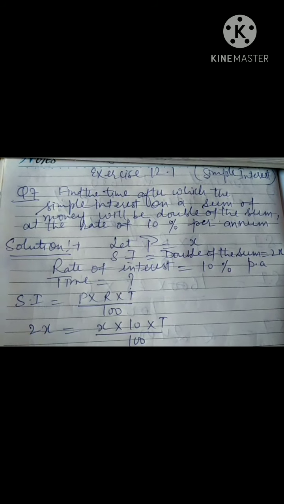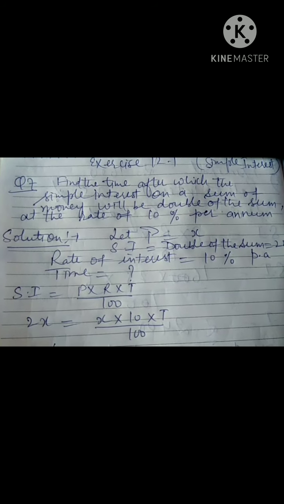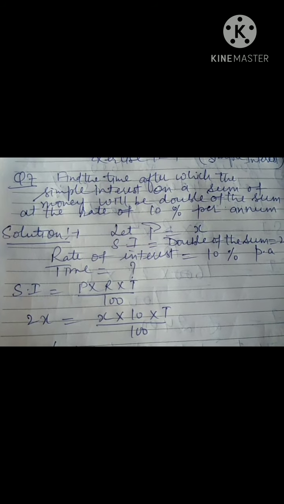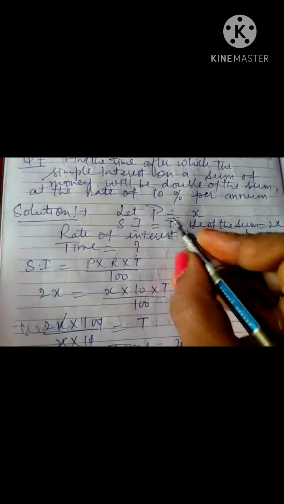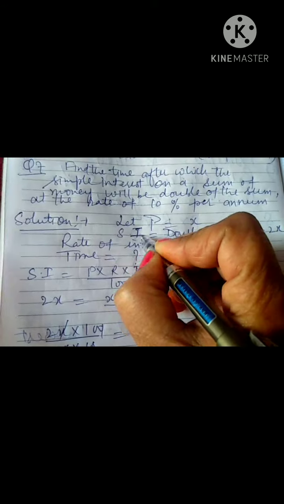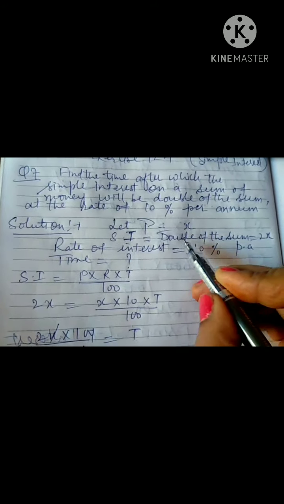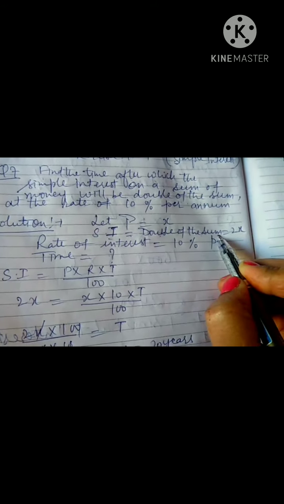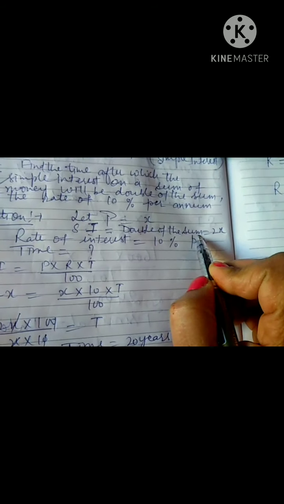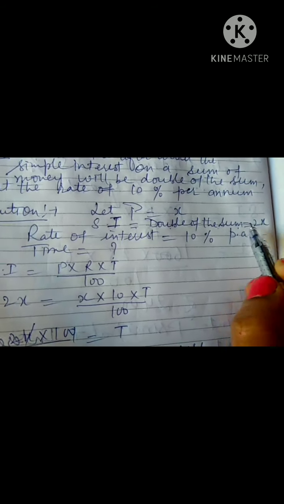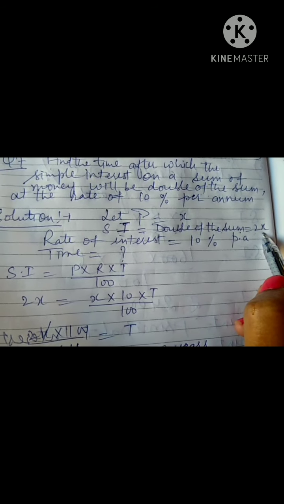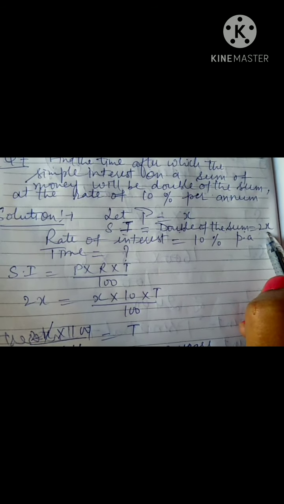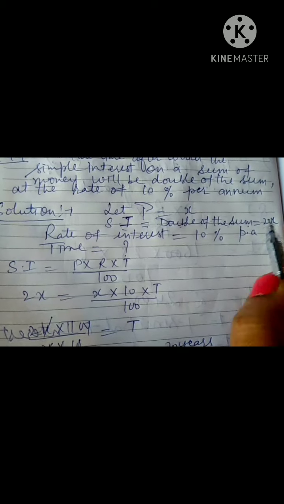We don't know the sum. Let that sum P be equal to X. Double of the sum means double of the principal, so the simple interest is 2 into X, that is 2x.